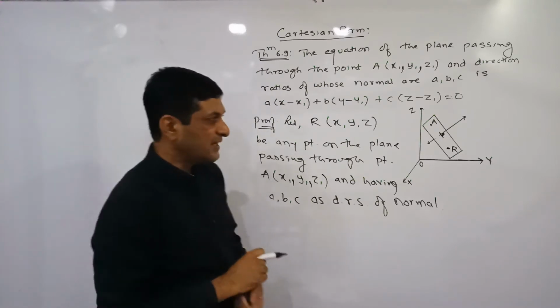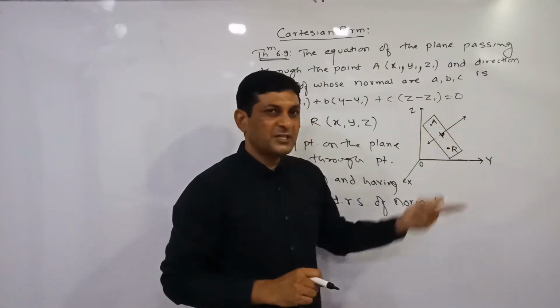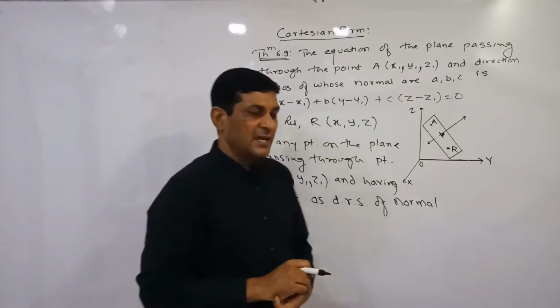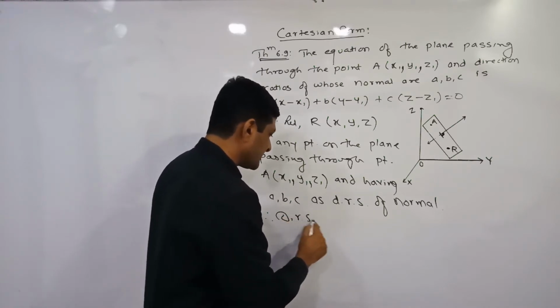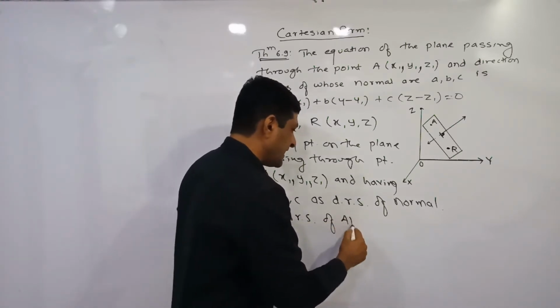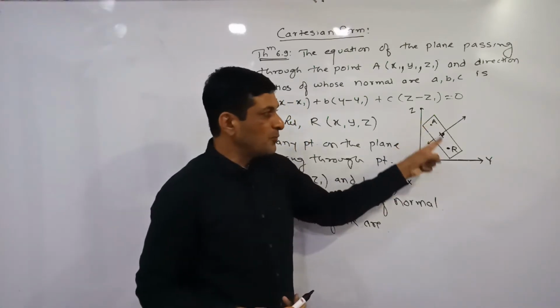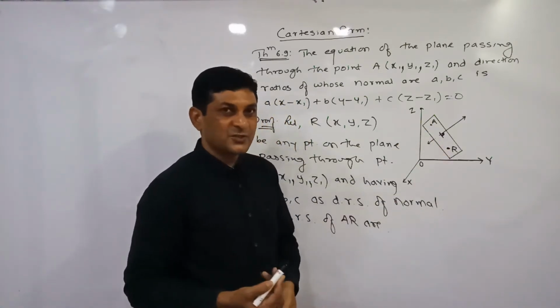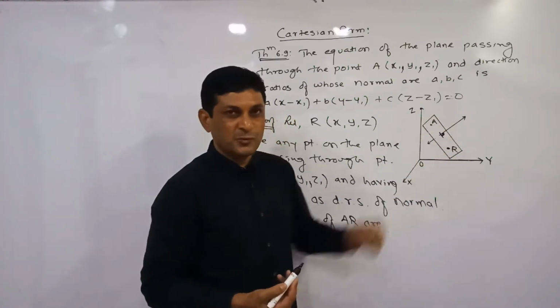Now we find the direction ratios of the line AR, because the direction ratios of the normal are already given to us. So the direction ratios of AR are: if the coordinates of two points are known, the direction ratios can be found as x2 minus x1, y2 minus y1, z2 minus z1.